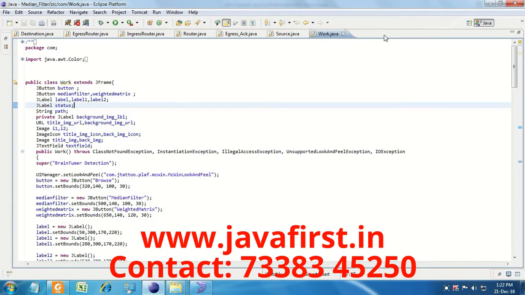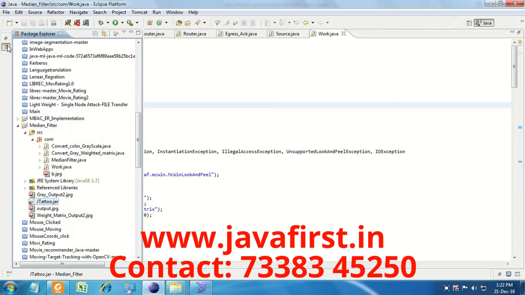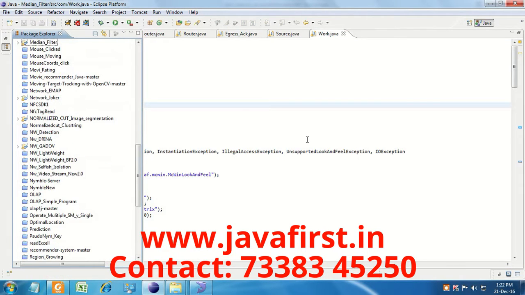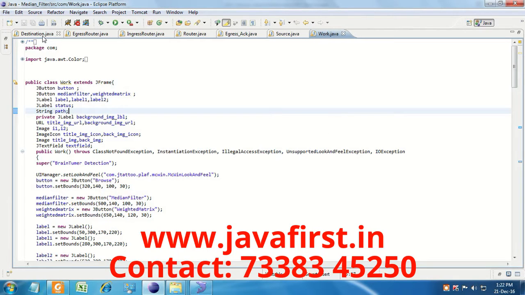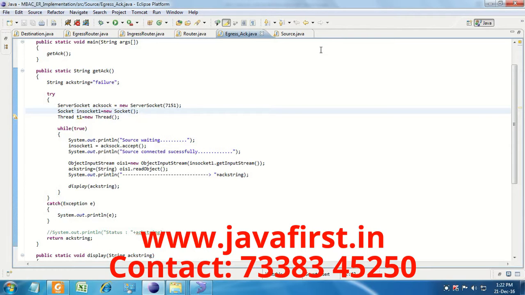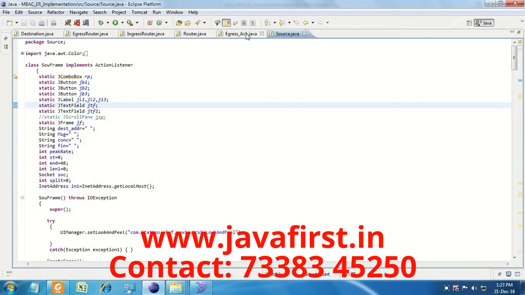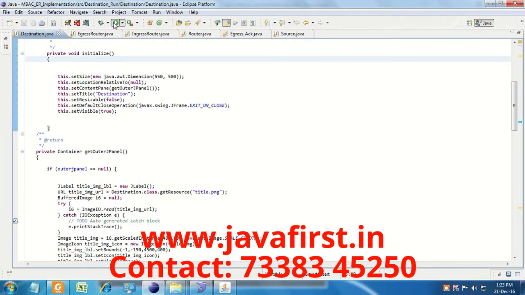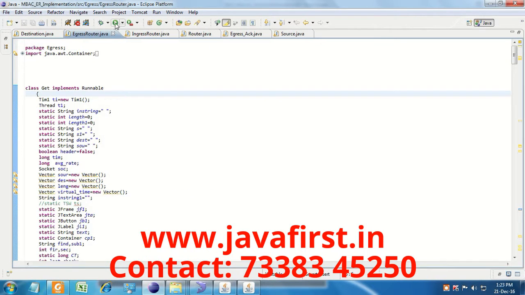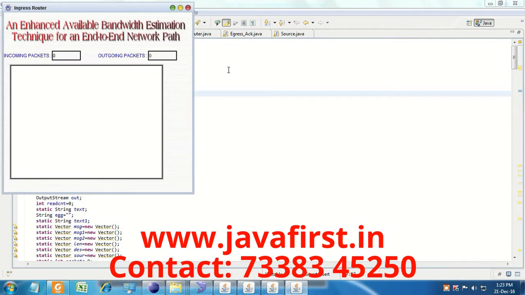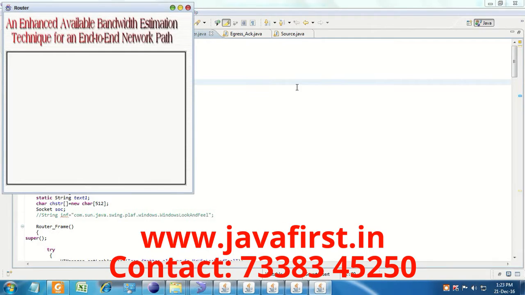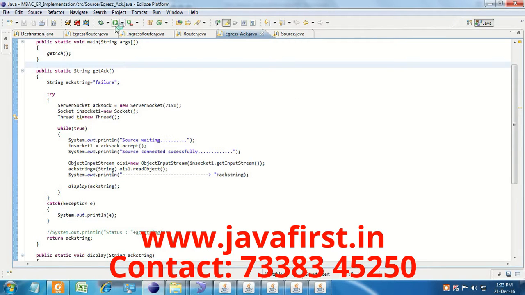This is the Eclipse IDE. We developed these applications using this IDE only. First you have to run the source. Next you have to run the destination part, the egress router, and the router and egress acknowledgement.